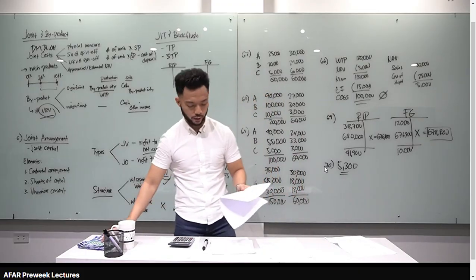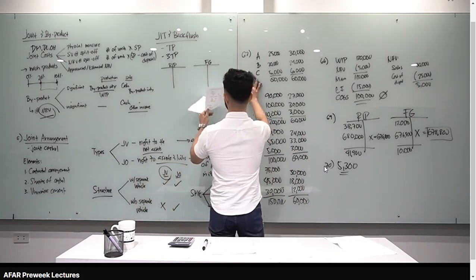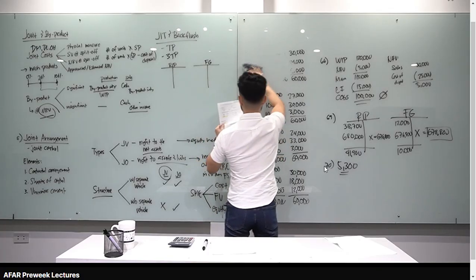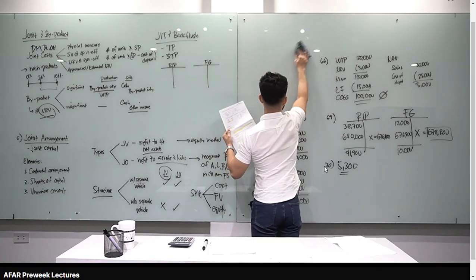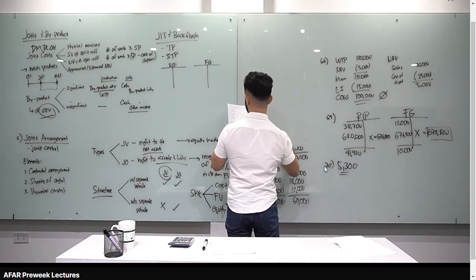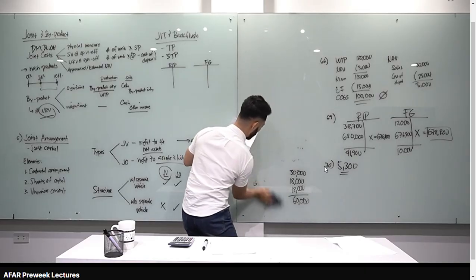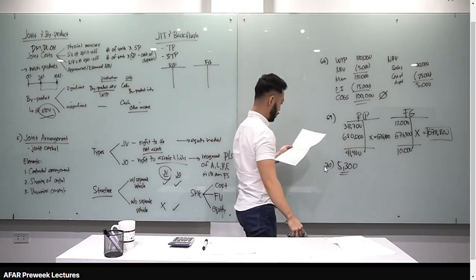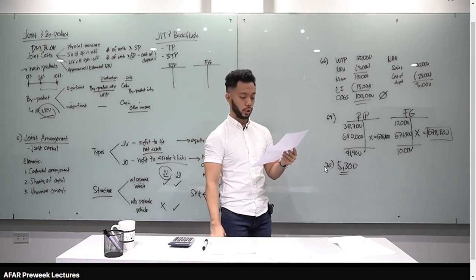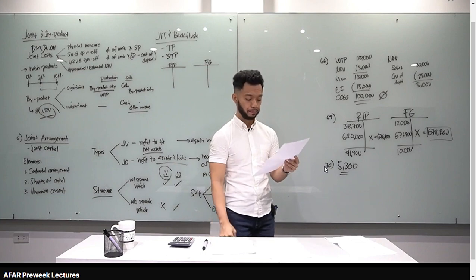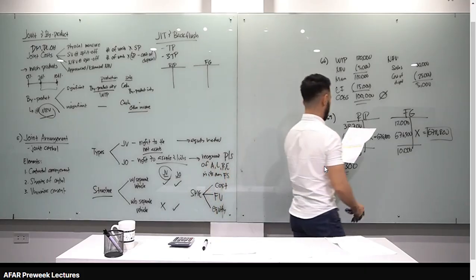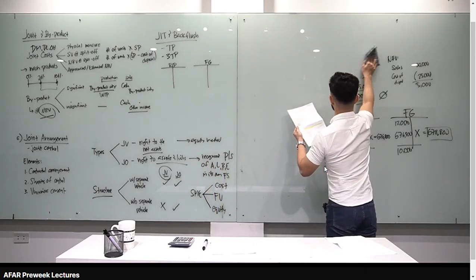Let's go to number 71. It is characterized by a contractual arrangement whereby 2 or more parties have joint control of the arrangement. We call it a joint arrangement, letter A. Number 72. Which of the following is a characteristic of a joint arrangement? A. The parties are bound by a contractual arrangement. B. The contractual arrangement gives 2 or more parties joint control. Actually, the best answer here is letter C: the parties are bound by a contractual arrangement, and the contractual arrangement gives 2 or more parties joint control over the arrangement. Letter C for number 72.